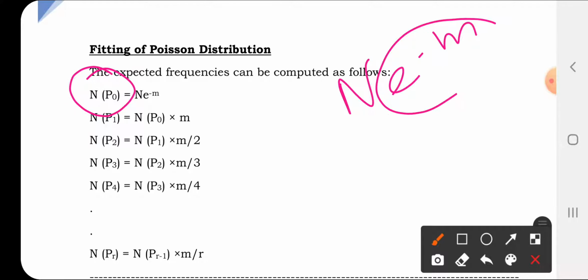Better to find the value of this and then multiply with n, and automatically every time there is no need to show this value e to the power minus m. Since it is there in all the values, it gets multiplied in the first value itself, and you can carry it over. In order to find N P1, the second value, you take the N P0 first value, multiply by m, then divide by 1.